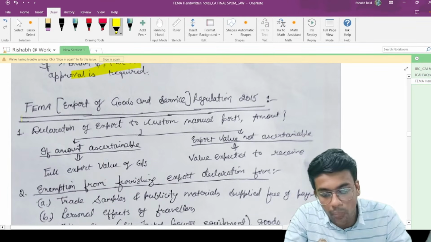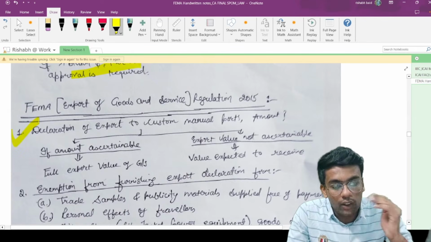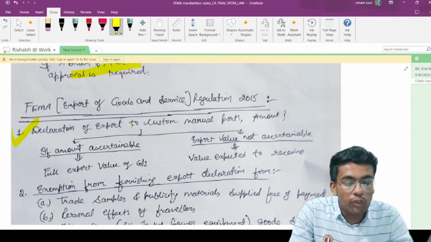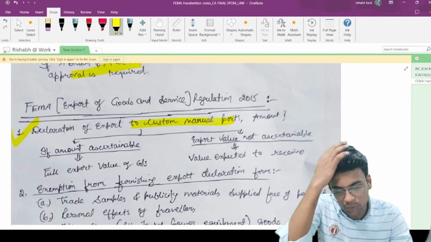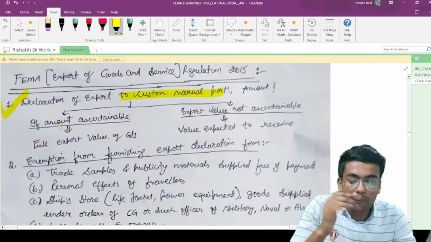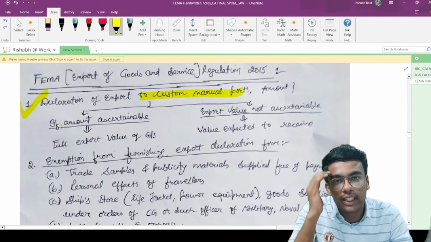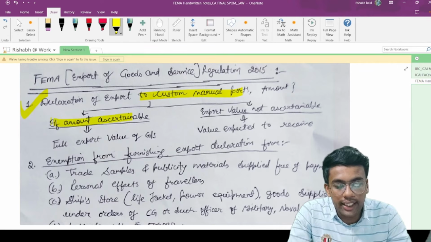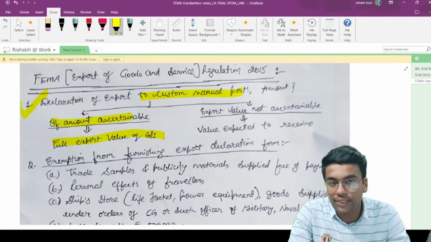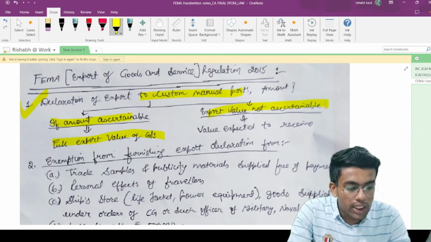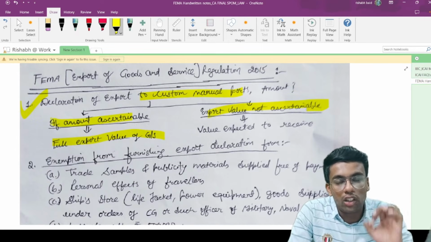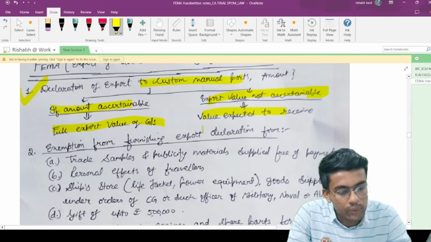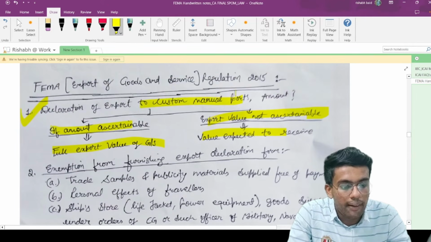Whenever you are exporting goods outside India, you need to file a declaration to the custom manual code. We will study what the amount of declaration would be and what the procedure is. If the amount is ascertainable, then you have to mention the full export value of the goods or services. But if the amount is not ascertainable, then you have to mention the export value that you are expected to receive in the export declaration form to the custom manual codes.